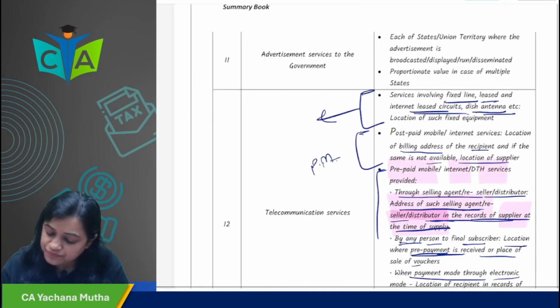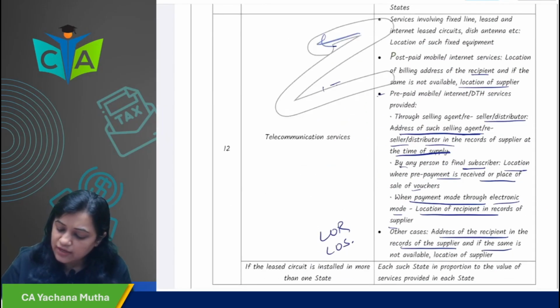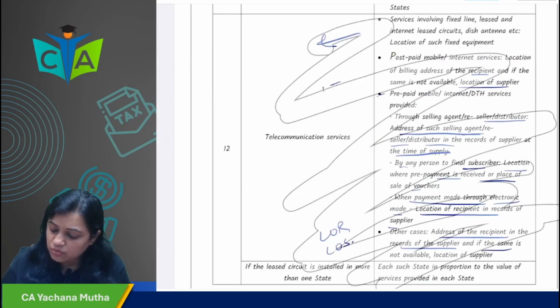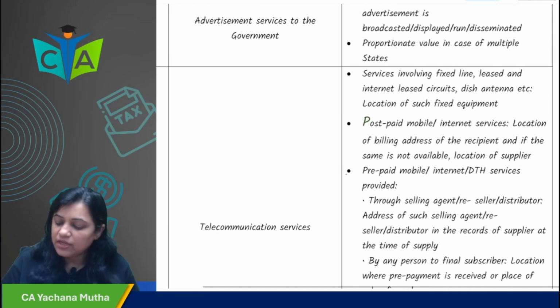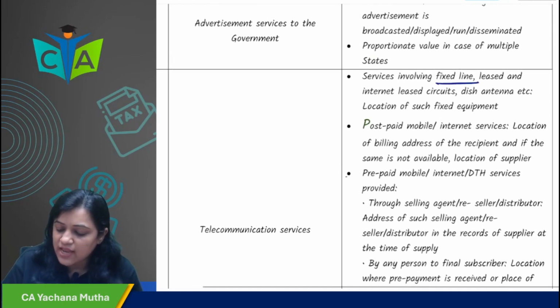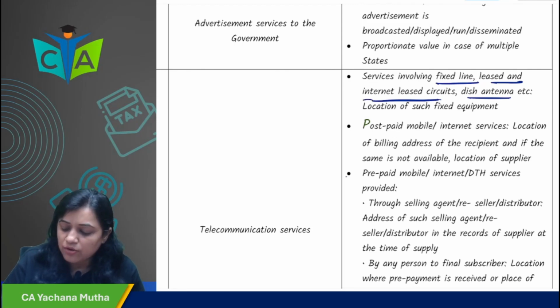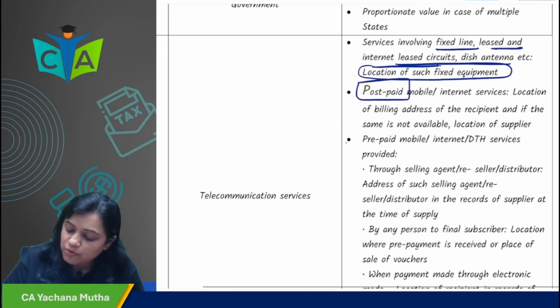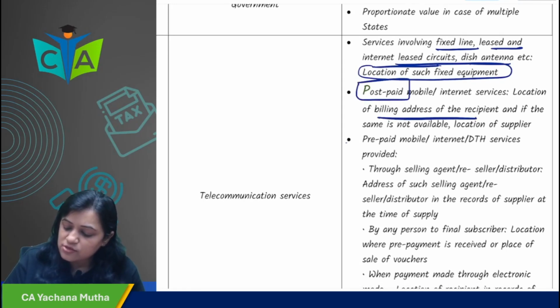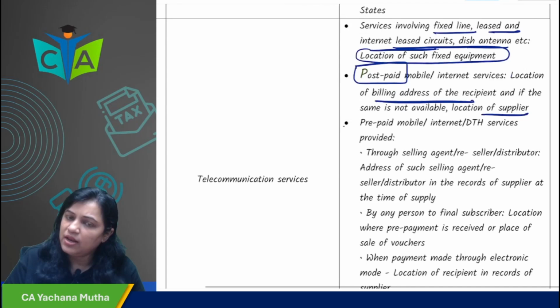Okay, so in case of telecommunication service, we'll see it quickly again. In case of telecommunication service, if it involves fixed line, leased internet circuits, dish antenna, then the place of supply would be the location of such fixed equipment. In case of postpaid, it is the billing address of the recipient. If it is not available, LOS.